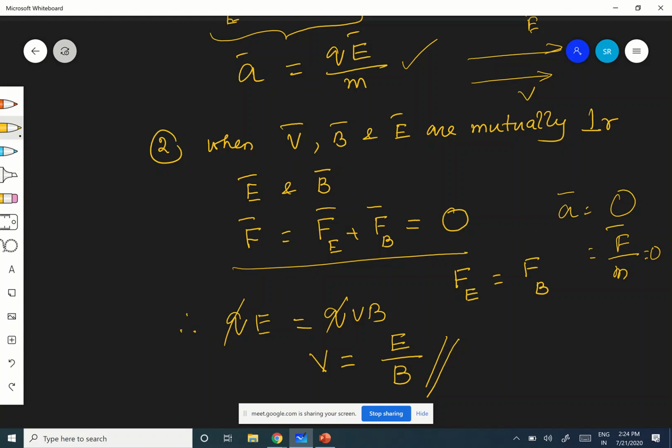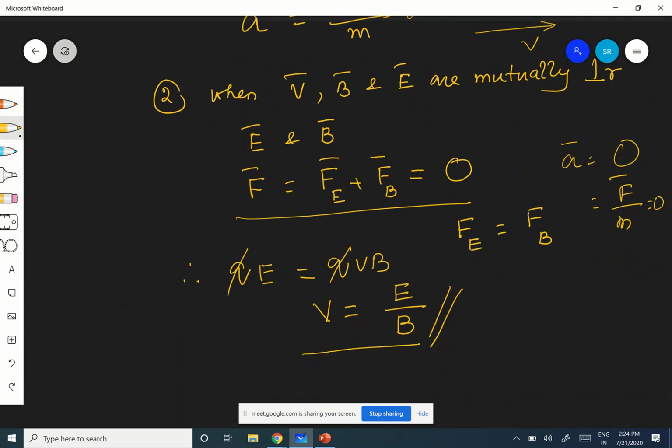The charged particle will pass through both the fields. Both fields will be there, but it won't be influenced by them; without any change in its velocity, the particle will move. In that case, the velocity is equal to E by B. This is very important: for a given electric and magnetic field, the velocity is constant.